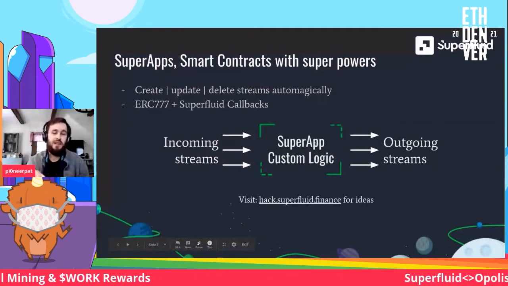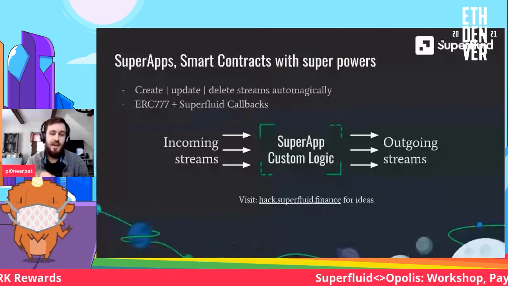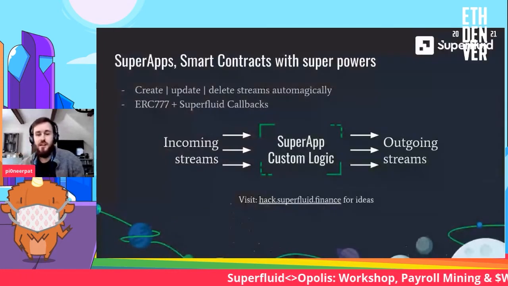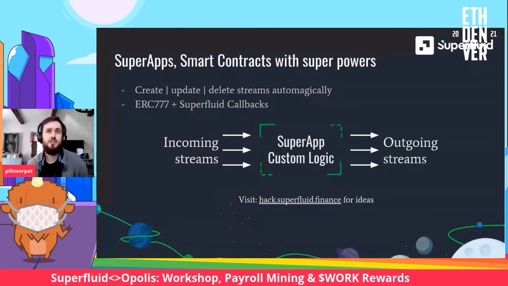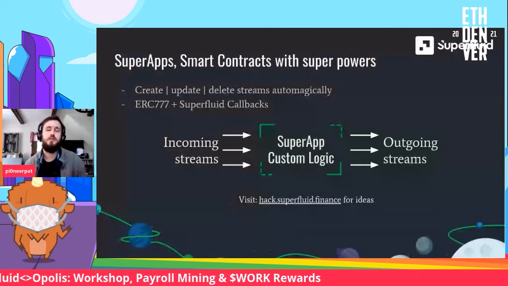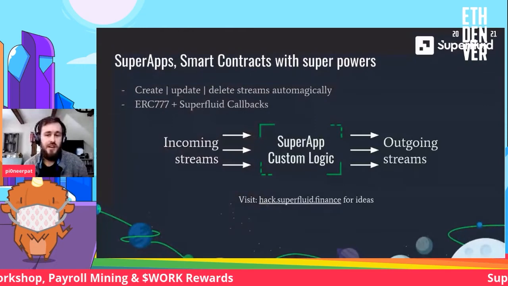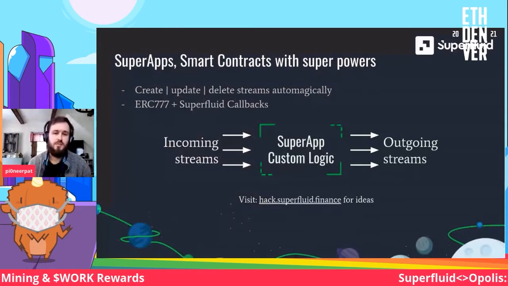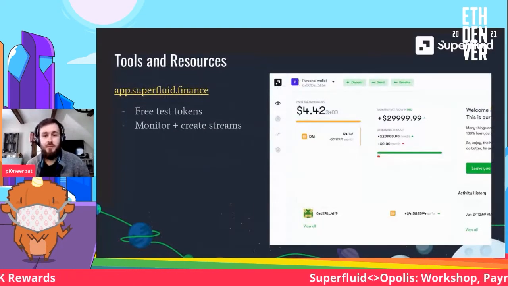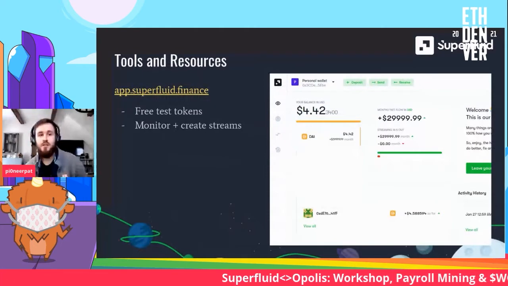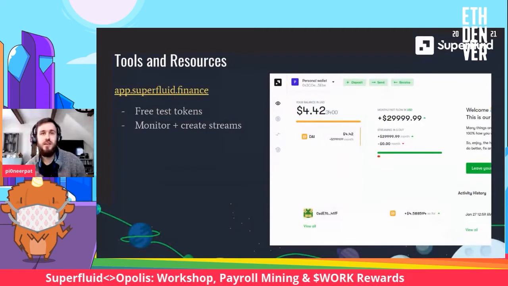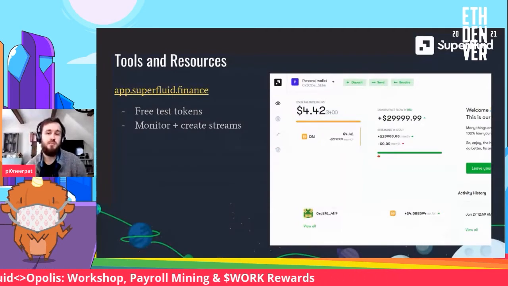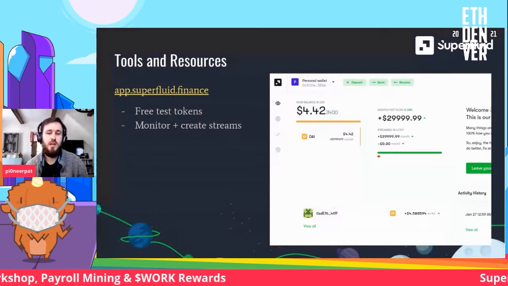Go to hack.superfluid.finance. We've got a lot of ideas there for what you can build if you're going like, okay, but what do I use it for? So you can get some ideas there and find teammates. And then there's the app, which we're going to use in the demo today. If you show up here, we're going to mint you some testnet ETH and some tokens that you can play with and start creating a stream.